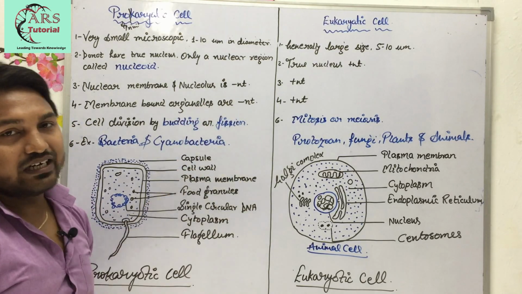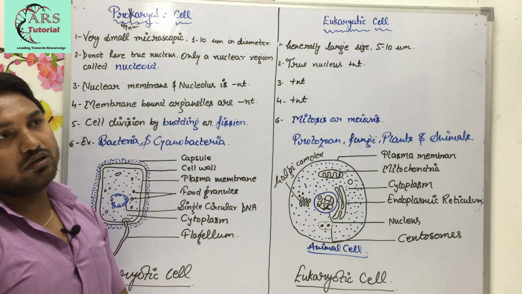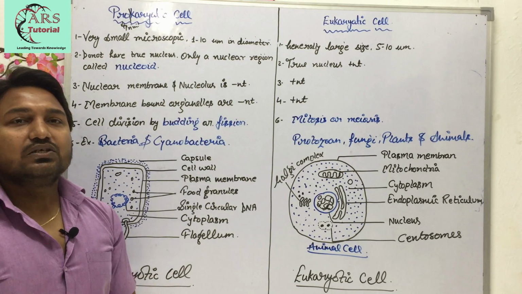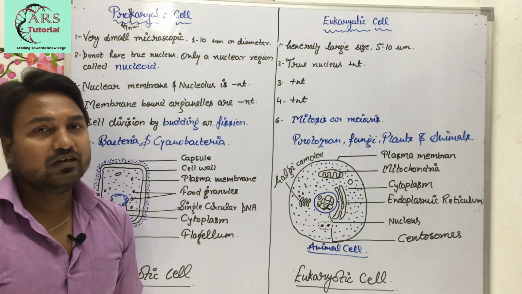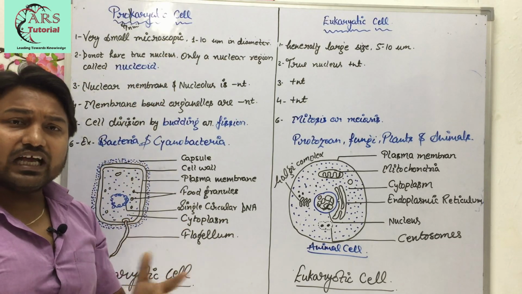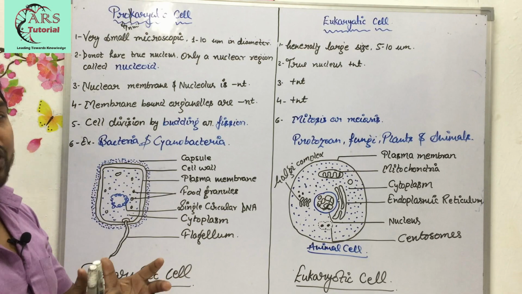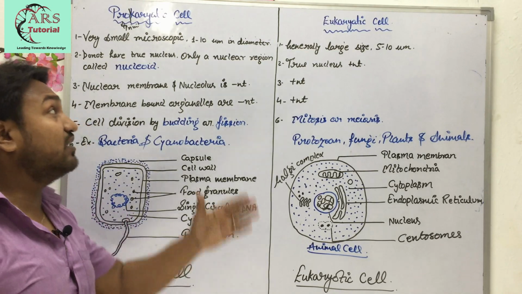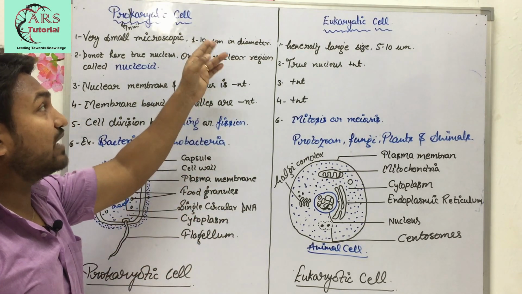So here are certain points which I have written on the board which tell us the difference between prokaryotic and eukaryotic cells. The first point: prokaryotic cells are very small in size, or you can say microscopic, having a diameter of 1 to 10 micrometer.